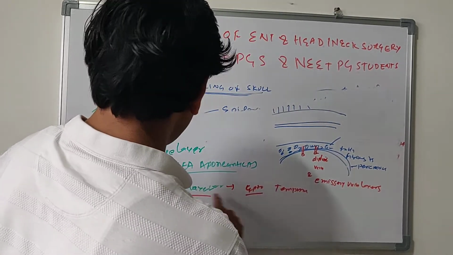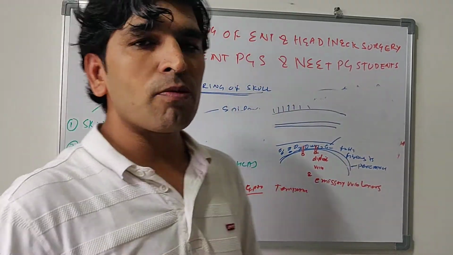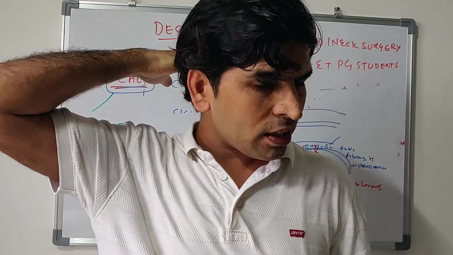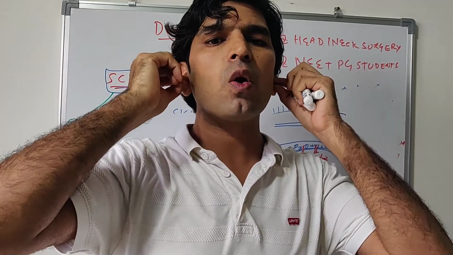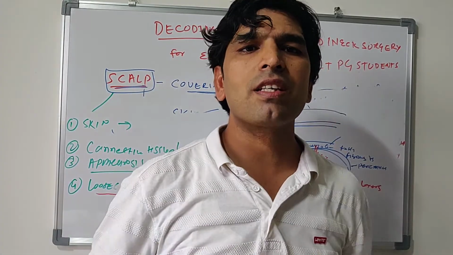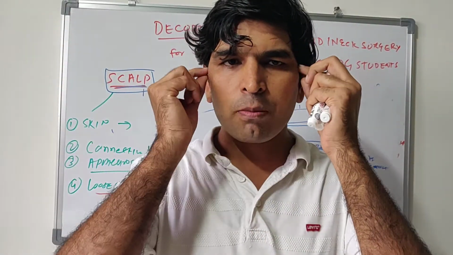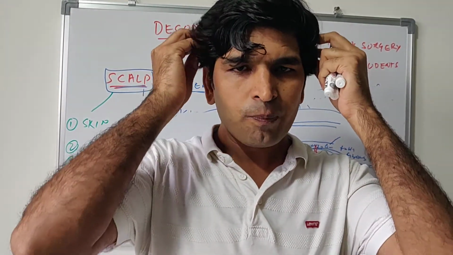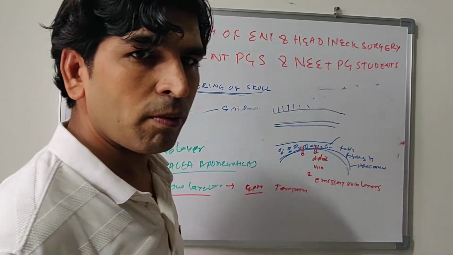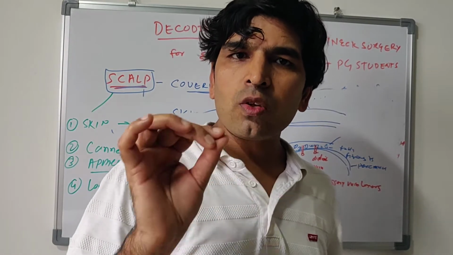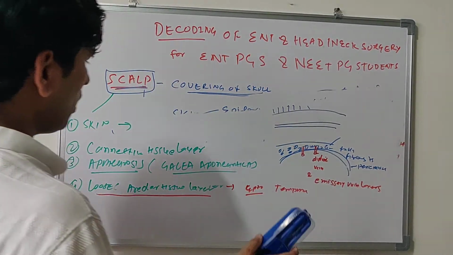See, the loose areolar tissue extends to the temporal line, but the skull extends from the supraorbital margin to the external occipital protuberance, or the mastoid and auricle and the zygomatic arch. This is the extension of the skull, but the extension of loose areolar tissue is not up to the zygomatic arch. It's up to the temporal line. The temporal line is mainly found on the parietal bone. Remember, it's not located on the temporal bone, it's located on the parietal bone. This is also another MCQ you have to remember.